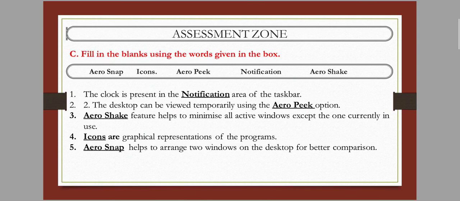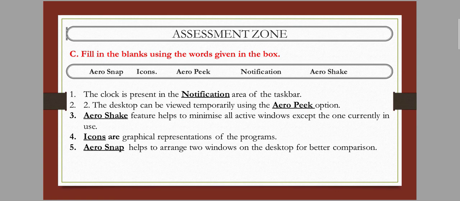Next is fill in the blanks. Here you can see some words are given: Aero Snap, icons, Aero Peek, notification and Aero Shake. The clock is present in the notification area. We all know that the notification area has a clock. So the first is clock, notification area. Second, the desktop can be viewed temporarily using the Aero Peek option. When we need to show the desktop, we click on the Aero Peek option.